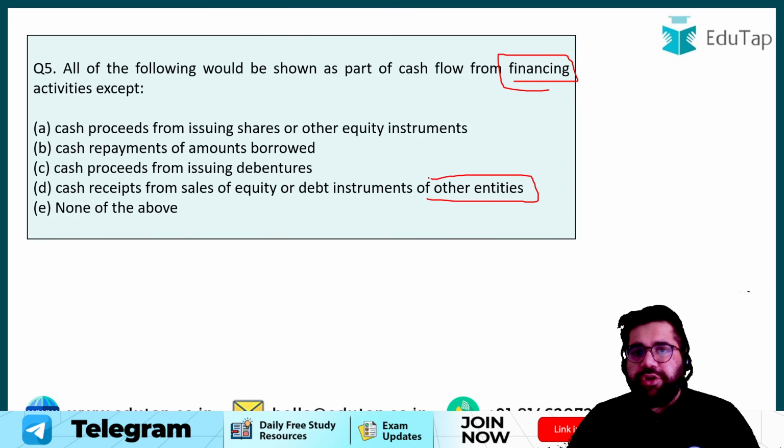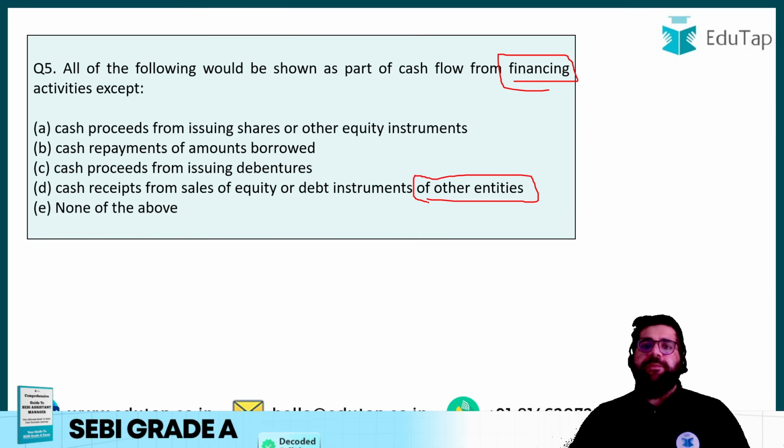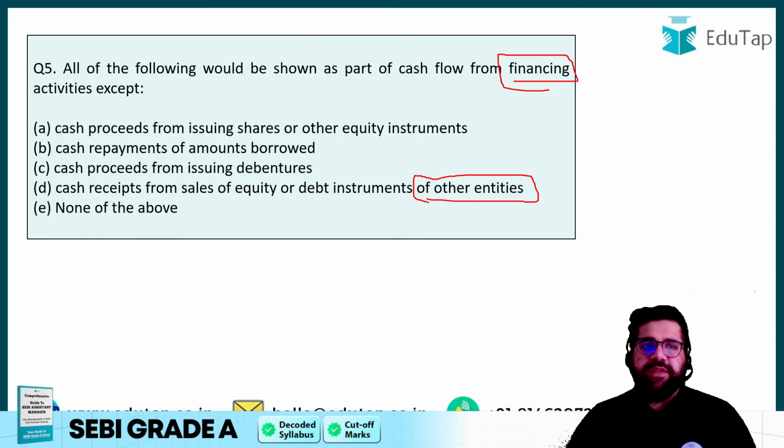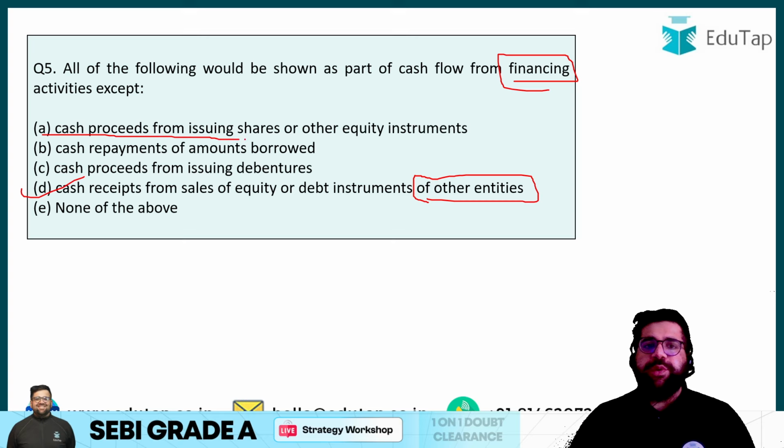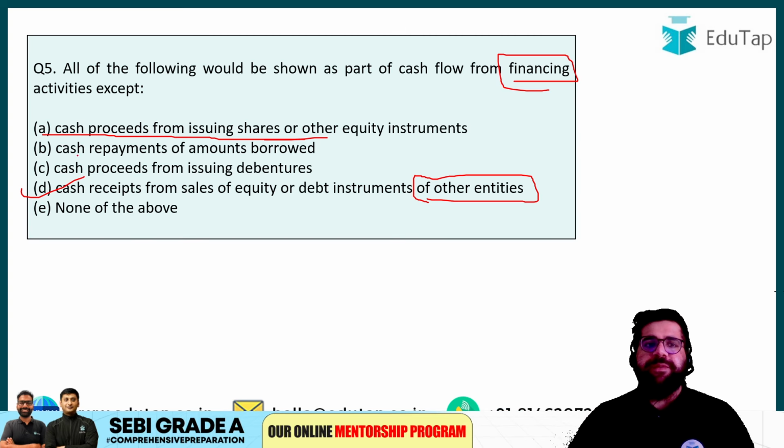So this is not your entity, right? So now please try to answer your question, right? The correct answer over here will be option number D. Why, my friends? Because cash proceeds from issuing of equity shares will bring the money, but this is of your company only. You are issuing shares, so it will definitely impact the capital structure of my company.